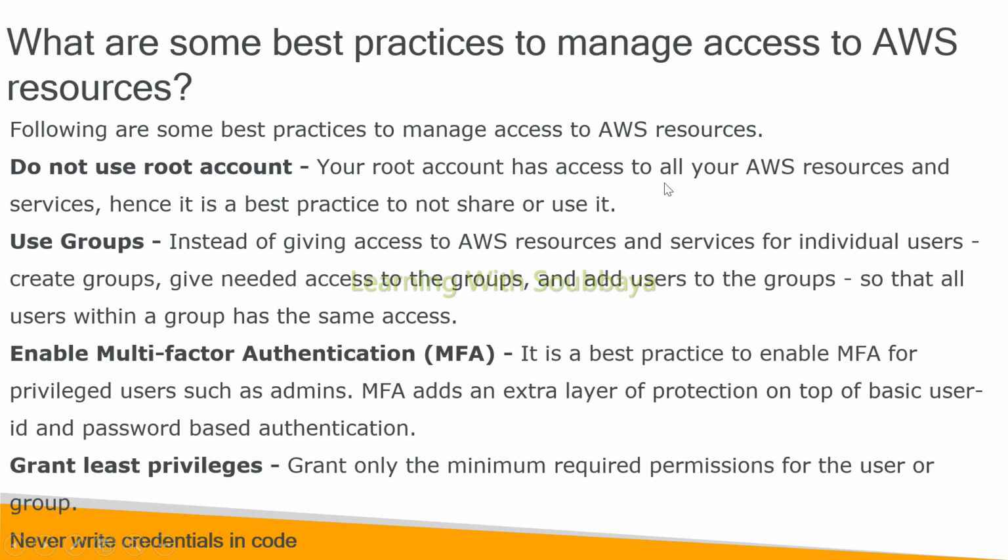What are the best practices you can follow while accessing the AWS resources? First thing, you should not use the root account. That's why they suggest going for IAM, Identity and Access Management. Next thing, instead of using single users, we can group them into groups. Why? Instead of applying a policy for each user, if you apply a policy for the group, that will be applicable for the users inside the group.